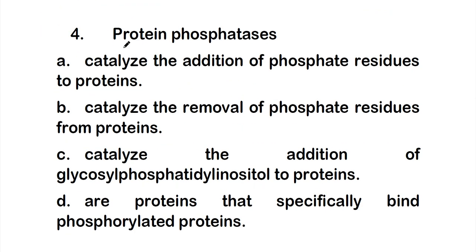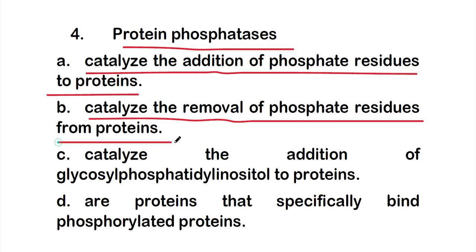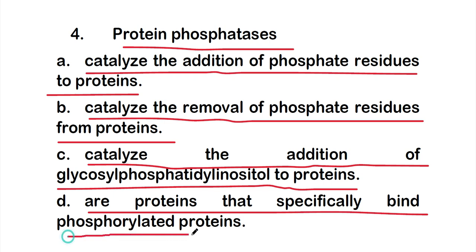Protein phosphatase: option A, catalyzes the addition of phosphate residues to proteins; option B, catalyzes the removal of phosphate residues from proteins; option C, catalyzes the addition of glycosylphosphatidylinositol to proteins; or option D, these protein phosphatases are proteins that specifically bind phosphorylated proteins.